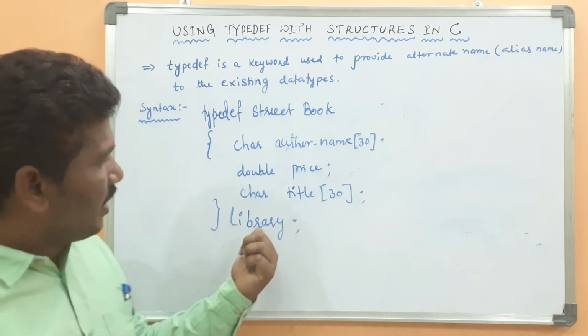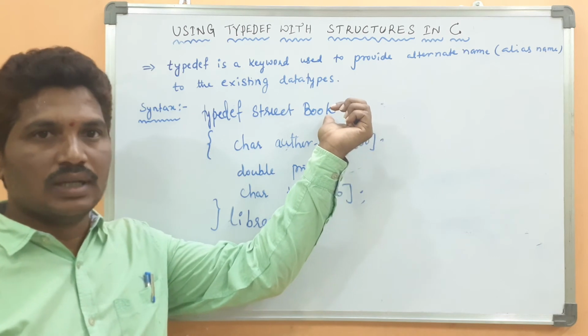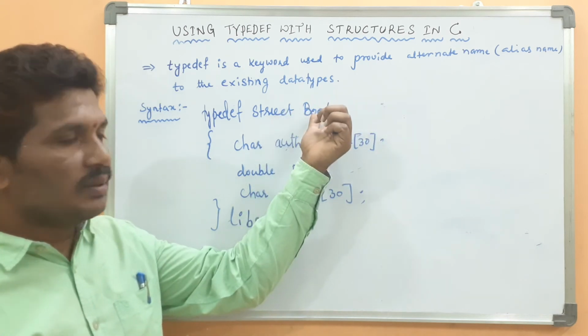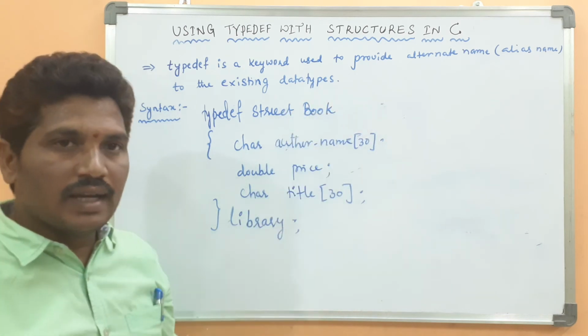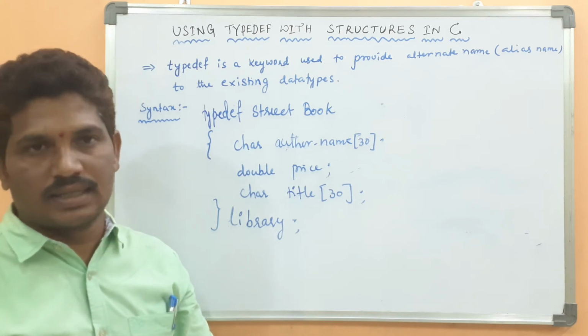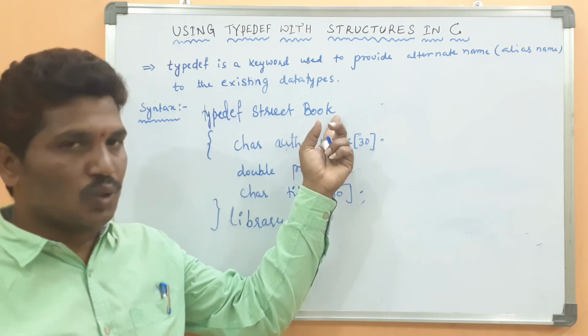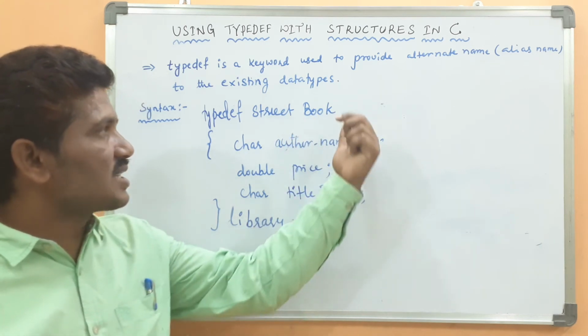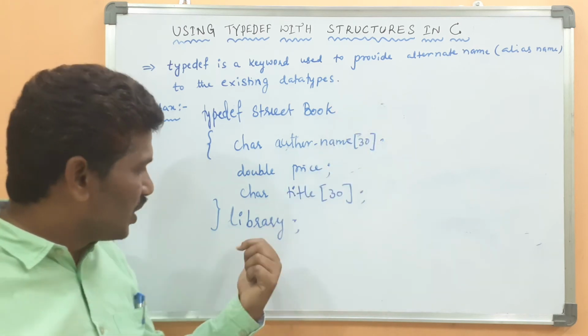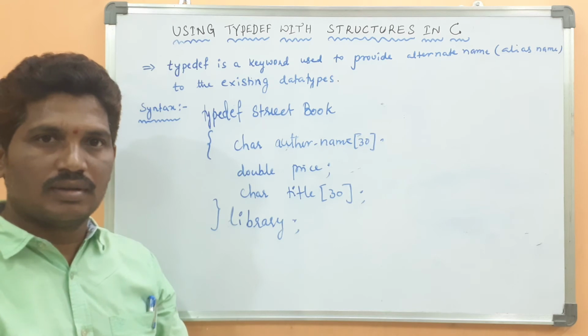Look at here, library is an alias name to the book. The name of the structure is book. Here, by using the typedef keyword, we can provide an alias name to the existing type. The existing user-defined data type is book, and library is the alias name to the book. By using the library, we can declare the structure variable.